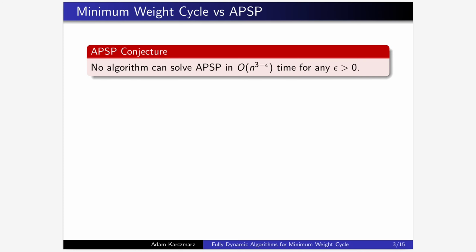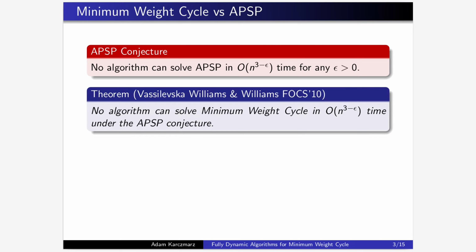A widely believed APSP conjecture says that computing all pairs shortest paths requires cubic time in the number of vertices. Vassilevska Williams and Williams proved that this conjecture implies that the minimum weight cycle problem also requires cubic time.